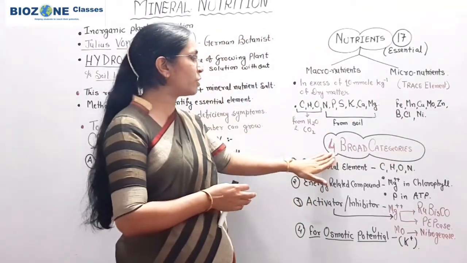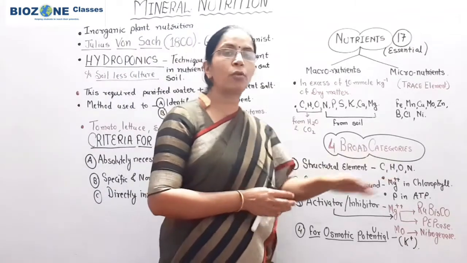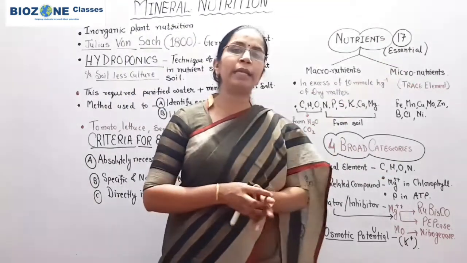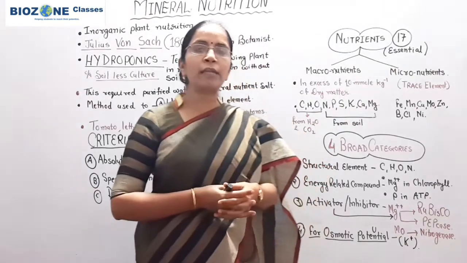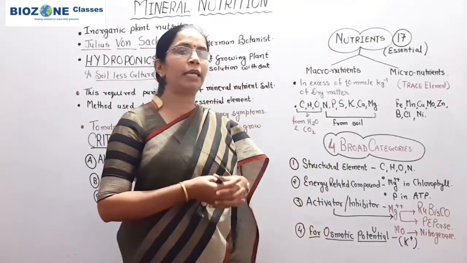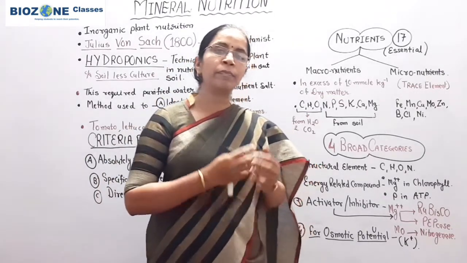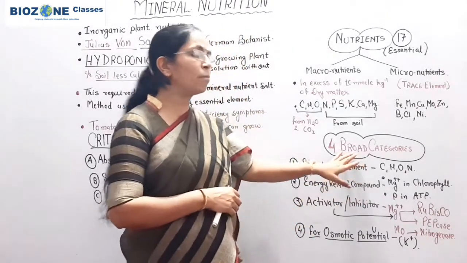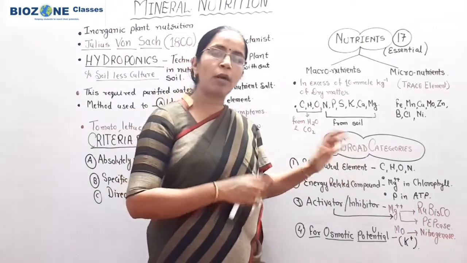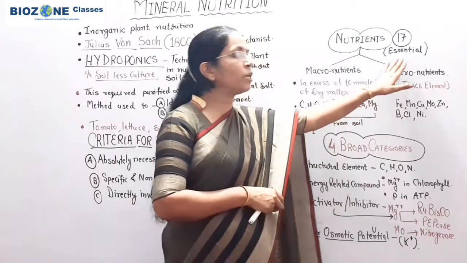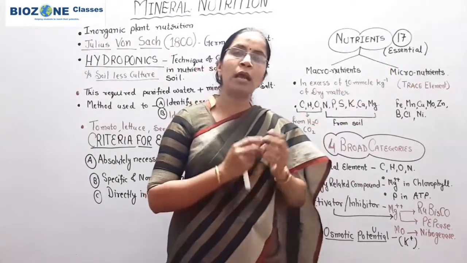And after that we study the 4 broad categories, because when we say the 17 elements are essential, that means these 17 elements, according to their role in plant metabolism, are divided into 4 broad categories. So what are these 4 broad categories of these 17 essential elements?